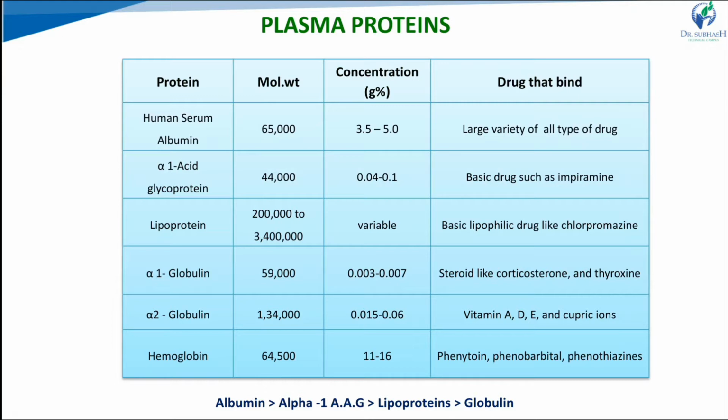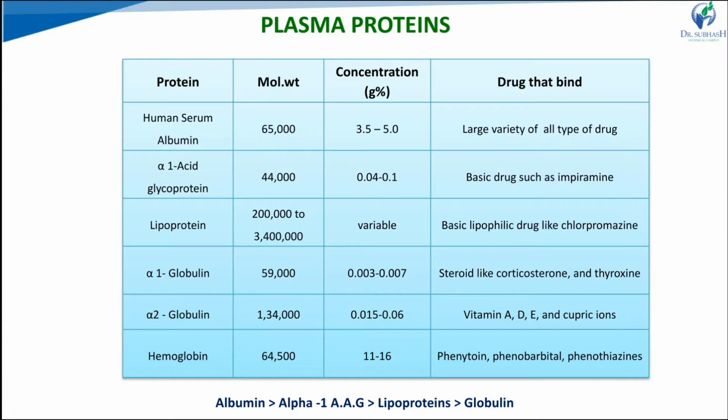A large variety of drugs can bind with albumin, like weak acids, weak bases, or neutral drugs. Both endogenous and exogenous compounds bind with albumin. Endogenous compounds include fatty acids and bilirubin, and exogenous means our drugs that bind with human serum albumin. There are 4 binding sites on human serum albumin, which is why a large number of drugs bind with albumin.